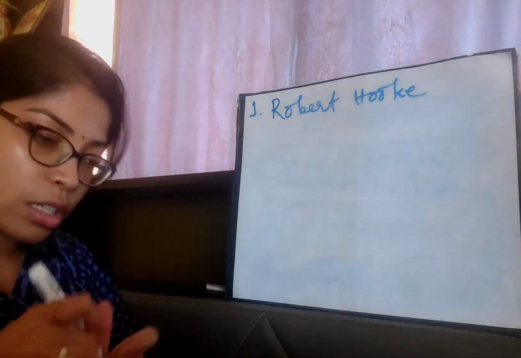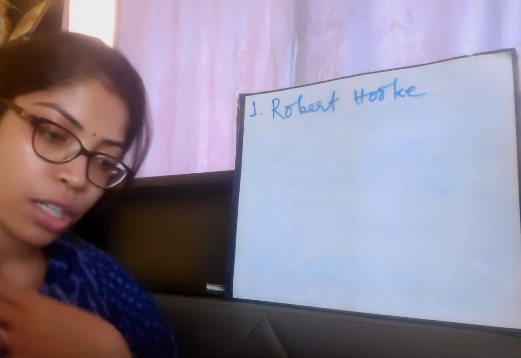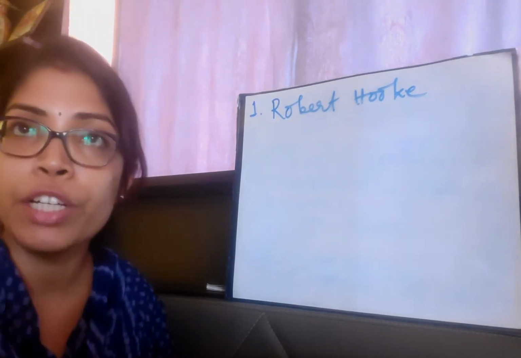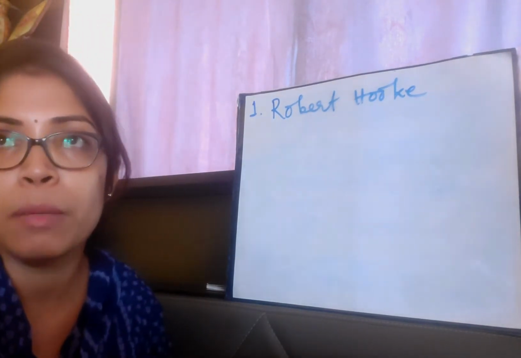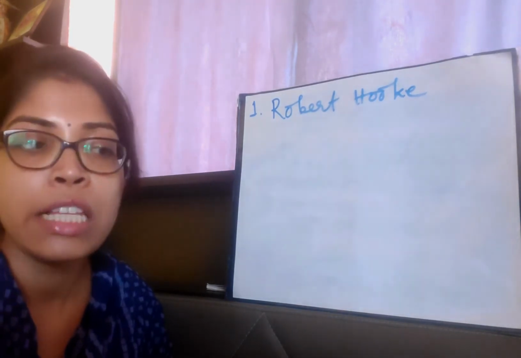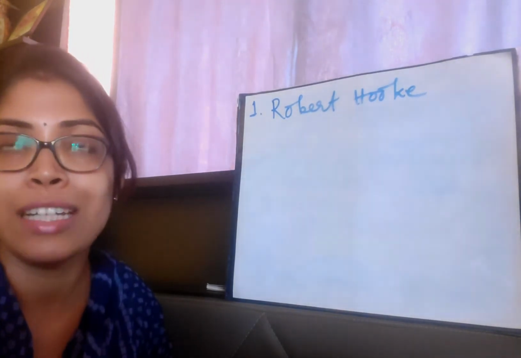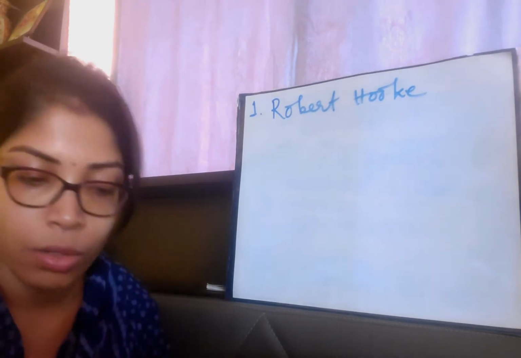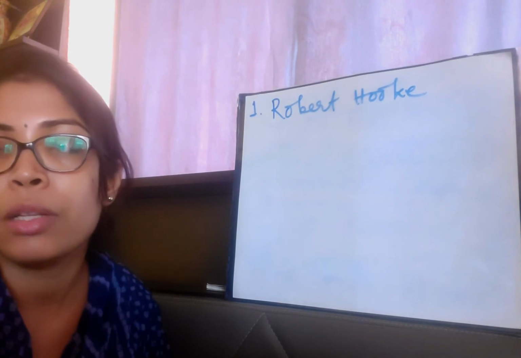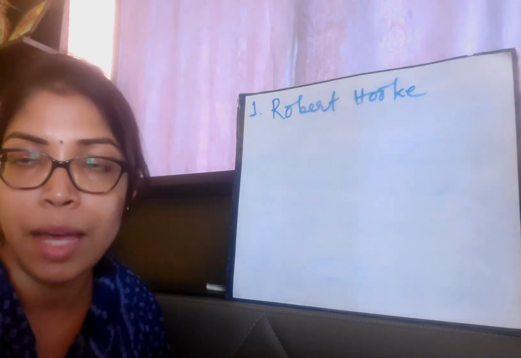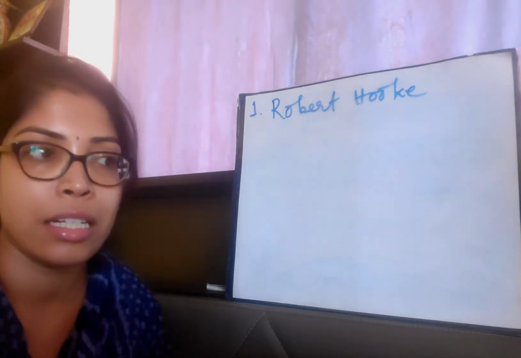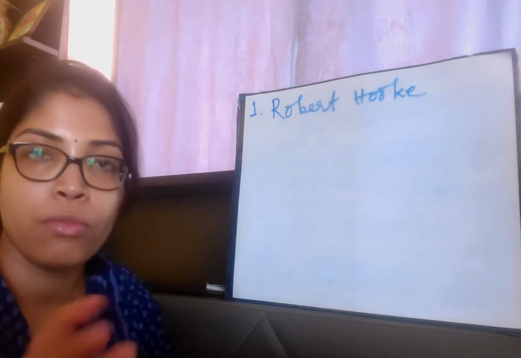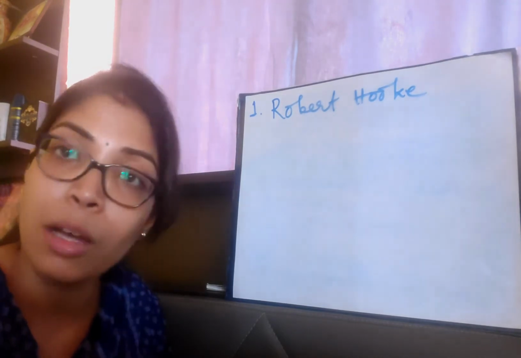Okay, so look at your book. What did he do? Robert Hooke constructed a well-developed compound microscope. So you already know that there are two types of microscope: simple microscope and compound microscope. Simple microscope is basically used for dissection purposes, dissection of flower parts and all that, and compound microscopes are the ones that are seen in our laboratories with that eyepiece and the table where we keep the slides and all that.